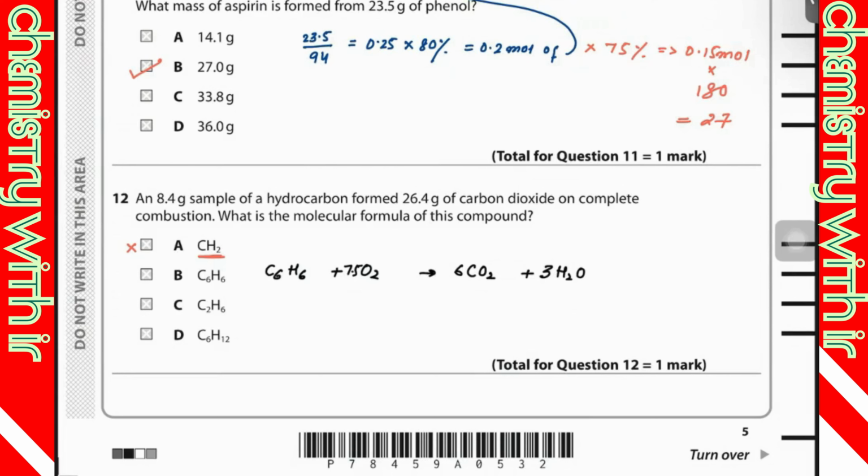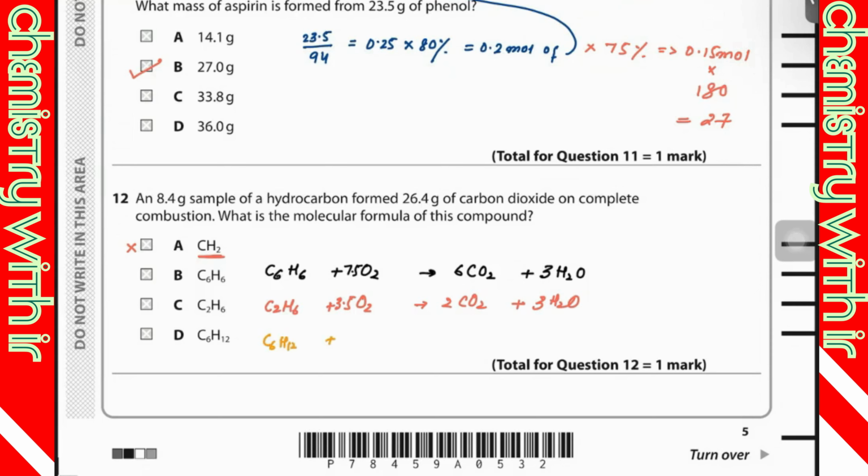So this is the balanced chemical equation. Then we have to balance option C as well. C2H6 reacts with O2. It's going to form CO2 and water. So 2 CO2 and 3 H2O. 2 twos are 4, 4 plus 3 is 7, so that's going to be 3.5. And then I'm going to balance option D as well.